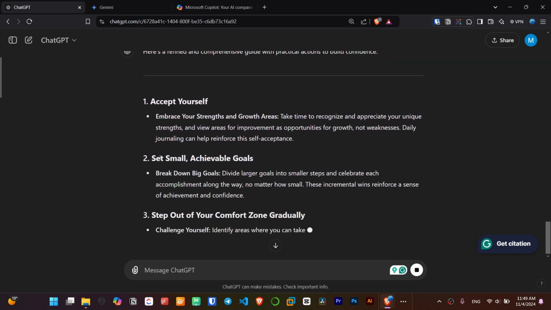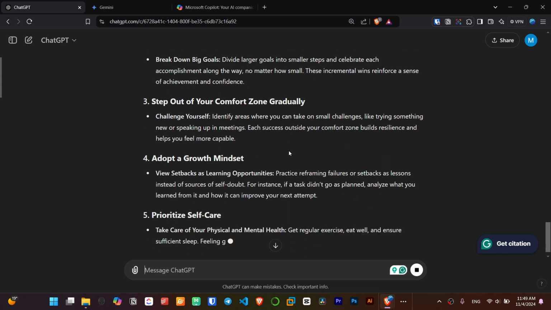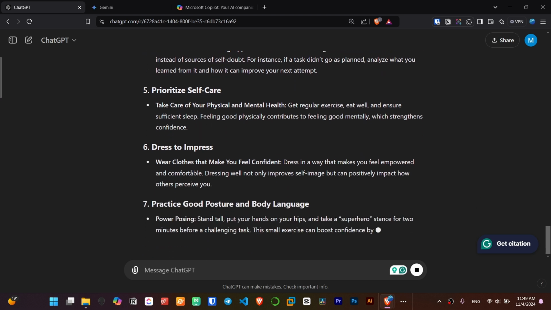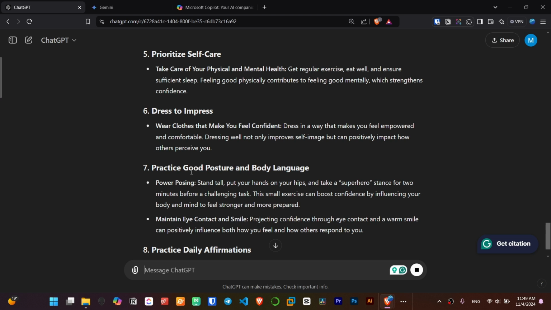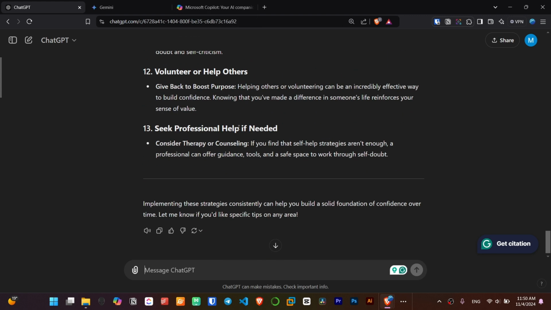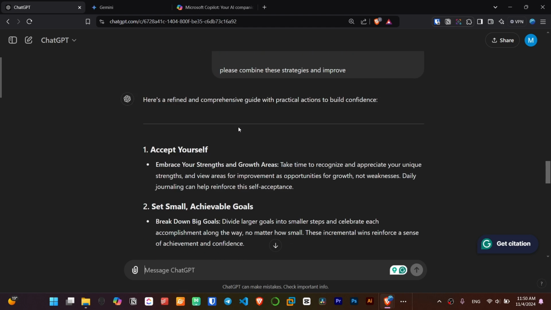As you see, accept yourself, set small achievable goals, step out of your comfort zone gradually, adopt a growth mindset, prioritize self-care, dress to impress. As you see, we have a combination answer, and I love this part. Sometimes you have to manually do something, for instance, gather a part of information from ChatGPT, another part from Gemini, another from Copilot, or any other resources, and then ask ChatGPT to combine them together and provide you a more comprehensive analysis answer. Okay, it's gonna be great.